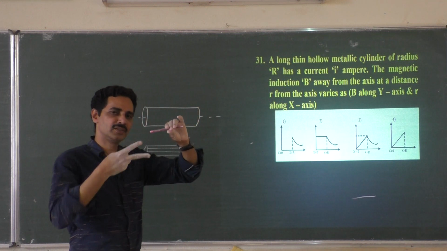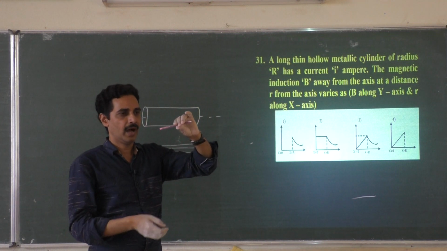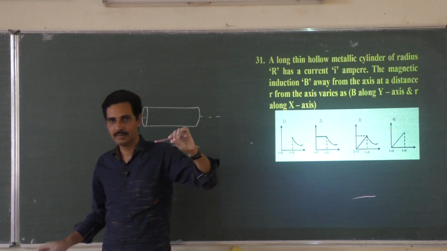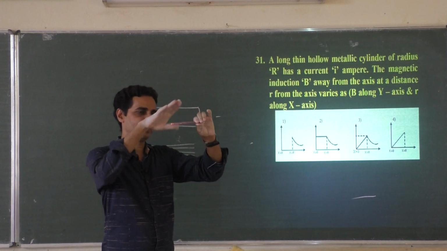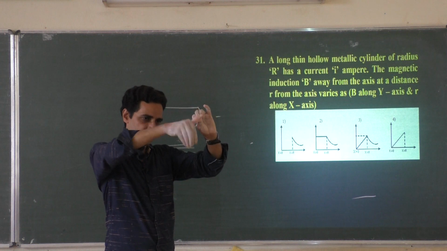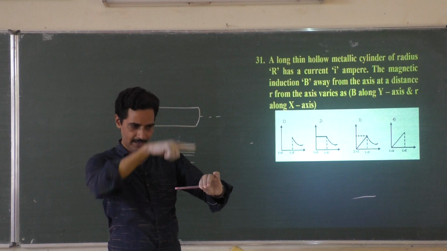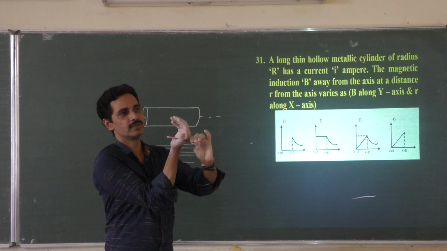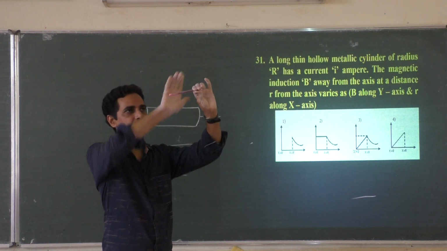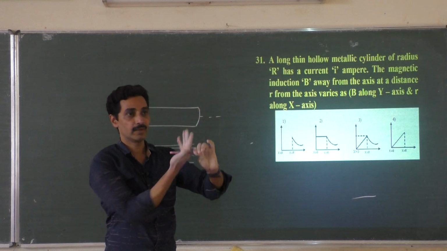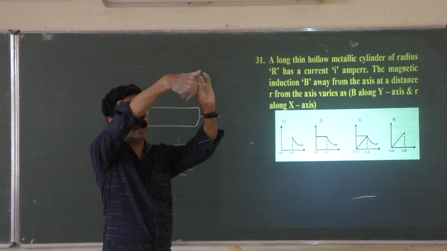Or if you cut the sheet into a number of wires and join them again, how will be the magnetic field produced by each wire? This wire will carry a current like this, and you see the magnetic field produced inside. What about the magnetic field produced by the wire which is diametrically opposite? It will be producing a magnetic field inside, so this one towards you, and this one away from you.